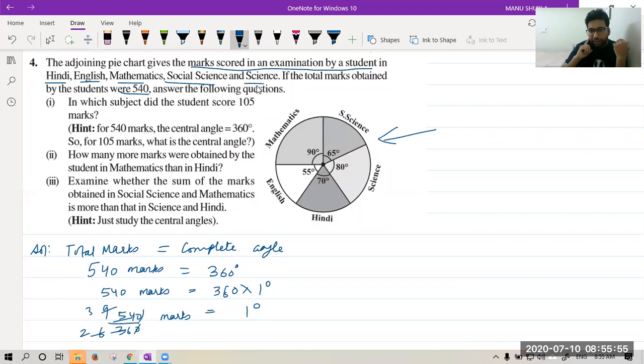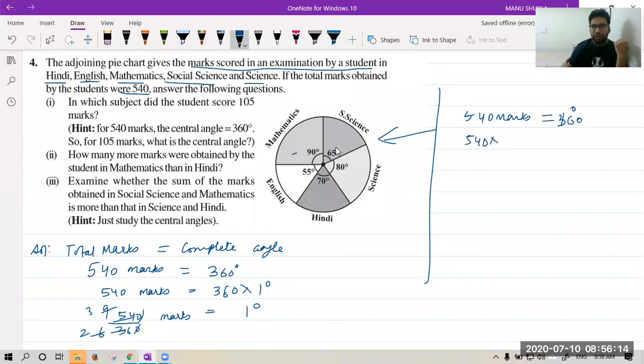Sir, will we not take 540 to that side? Okay, Rachit, that is also possible. Let me tell you what will happen. You will say 540 marks is equal to 360 degrees. Then 1 mark is equal to 360 upon 540 degrees. So you have got 1 upon 2. 1 mark equal to 1 upon 2 degree.